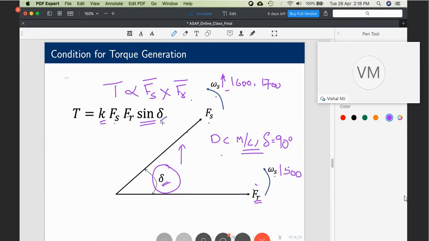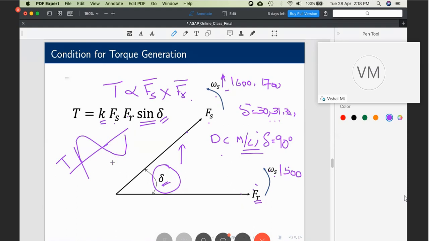Fundamentally, it may feel that since delta is increasing, the torque will rise. But what happens? Delta will vary from, if the initial value was 30, it becomes 31, 32, and it goes on, to 90, 135, 180, like that. Now, if you plot that curve, K is constant, F is constant, Fr is constant, and sin delta varies from 30, 31, 32, all the way and comes back to 30, which means the torque, if you plot, will be a sine wave. This is the curve of torque.